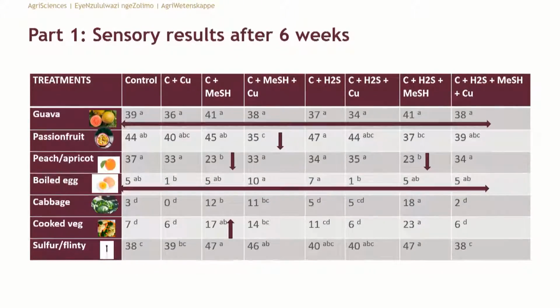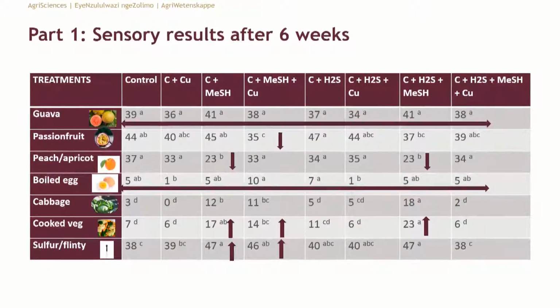Cooked veg, again, increased where methanethiol was present. And then even where methanethiol and copper were present, it was still quite significant, although it was not much higher, we could still find a bit more of this cooked veg character. And then the sulfur flinty, interesting again, where methanethiol was present, was also a bit higher.